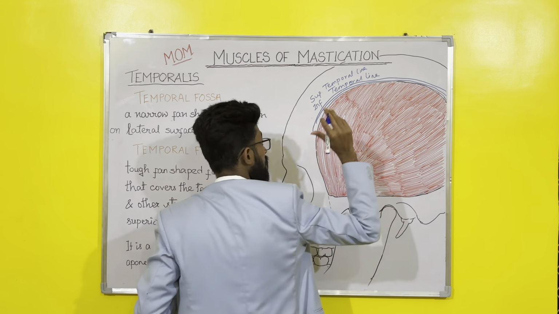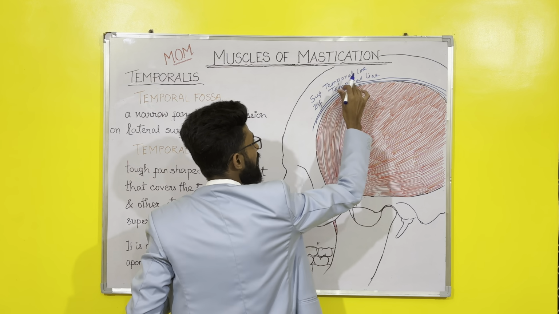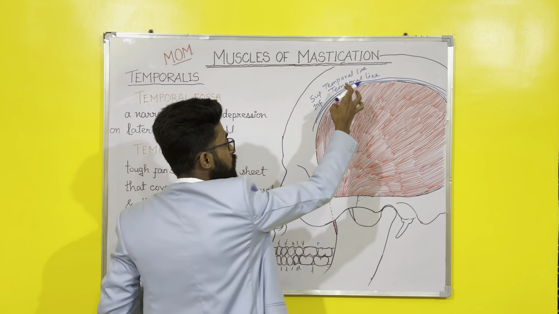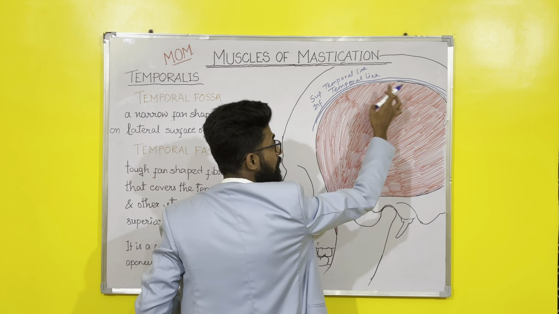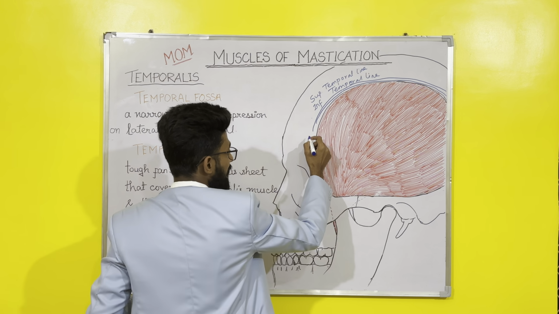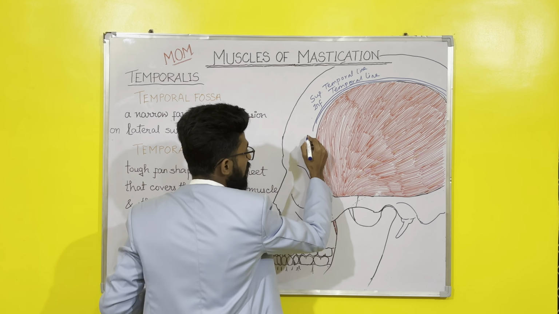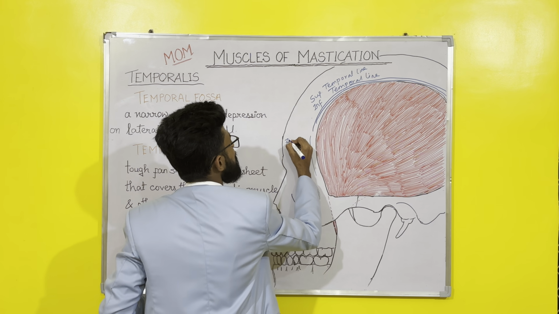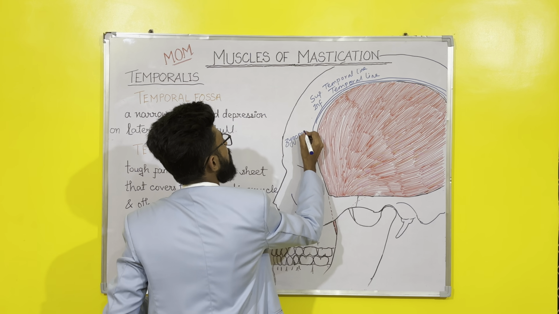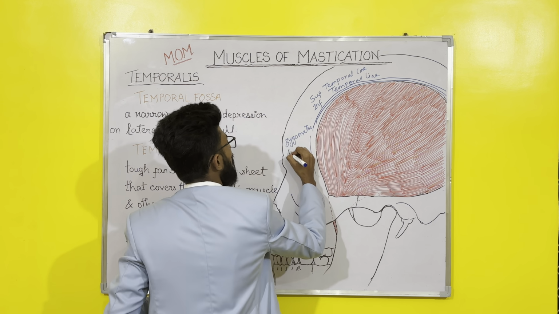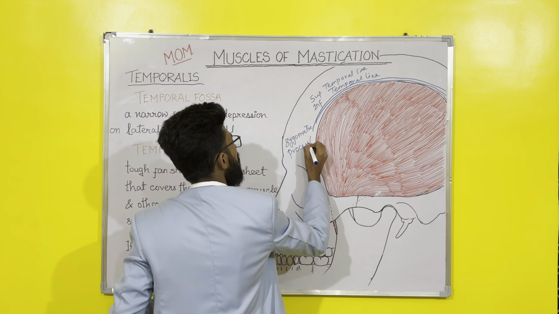Superiorly it is bounded by both pairs of temporal lines, the superior temporal line and the inferior temporal line. Anteriorly, the zygomatic process of the frontal bone.